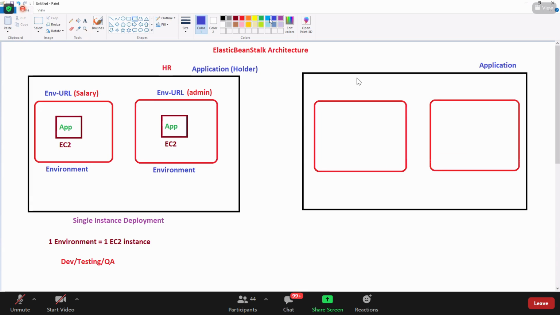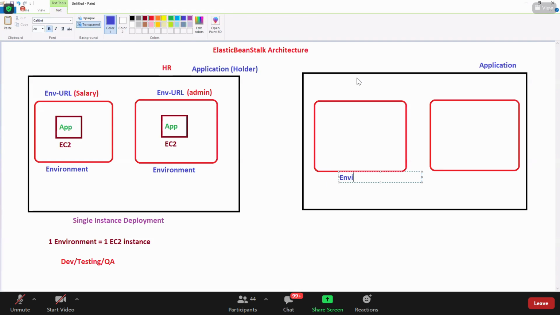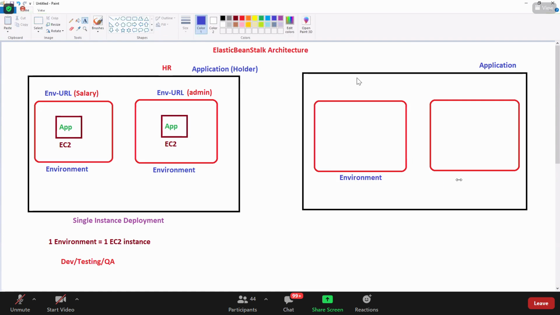I'm just putting two environments here, and each environment is completely different; both are not the same at all. This is one environment, and this is another environment if you need. Here I have used single deployment, right? Can I use my high availability concept here? Yes, I can have my high availability concept.